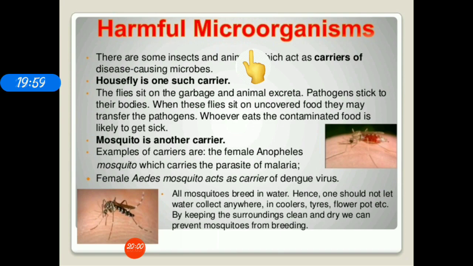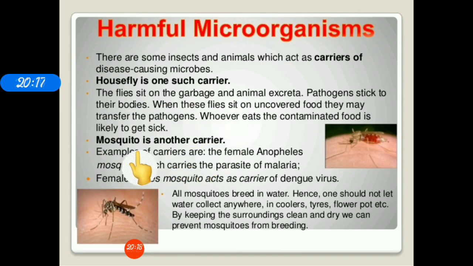That's why we say that we should always keep our food covered. We should not eat uncovered food because houseflies spread these pathogens to our uncovered food, and if we eat that we will fall sick. Mosquito is another carrier.